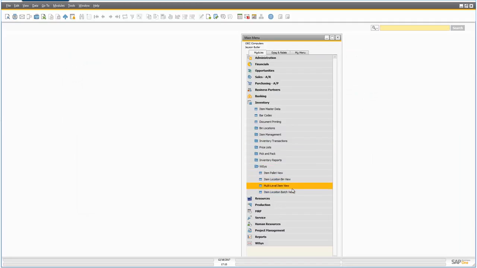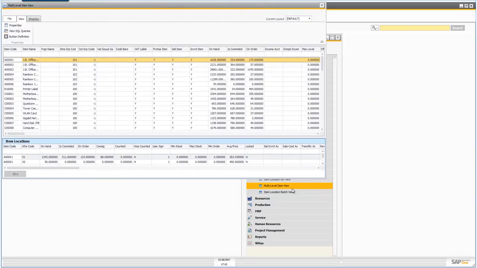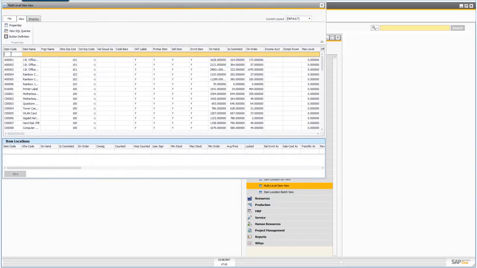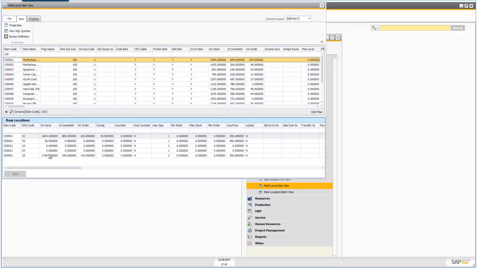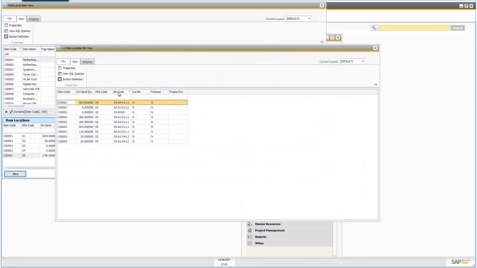A couple other ways here, we can look at a multi-level item view. And let's take that same item, and there's our motherboard, and we can see the different warehouses. So this is the item master data we were just looking at. There's the 1740, and we can look at the bins here and see where they are, again, inside of the Business One system.